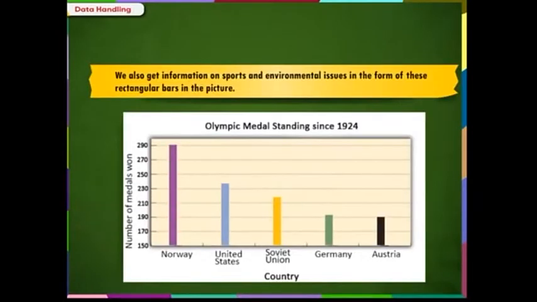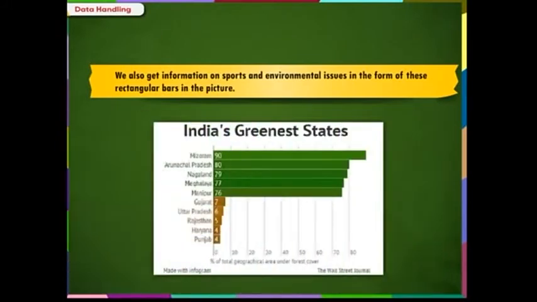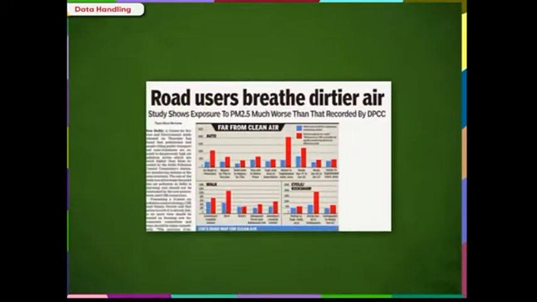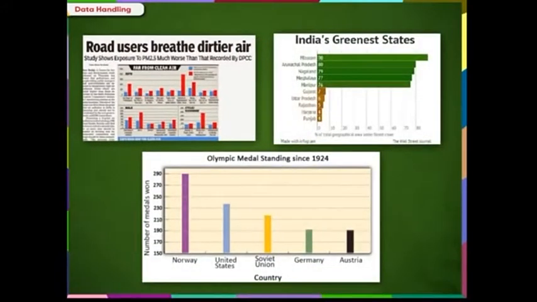We also get information on sports and environmental issues in the form of these rectangular bars in the picture. Thus we see that in our day-to-day life we get such information appearing in newspapers, magazines, television and other places. We represent them in a table or in a pictorial form. This is called data handling.